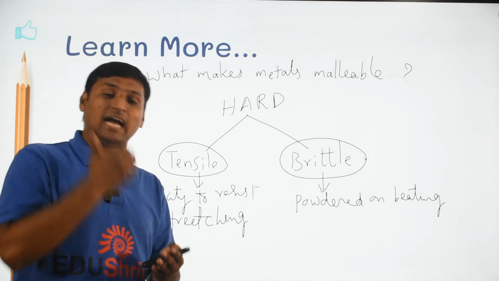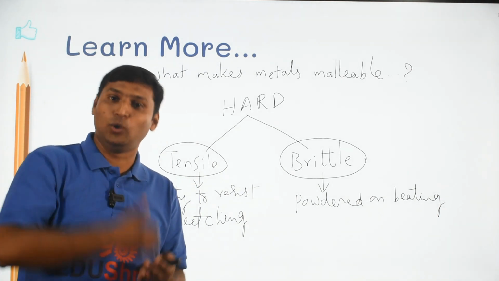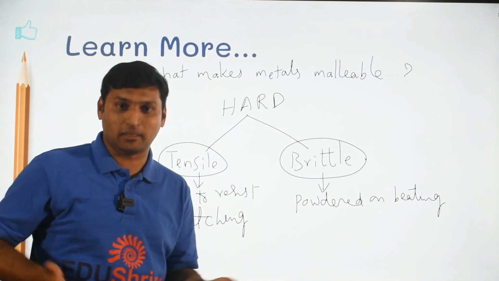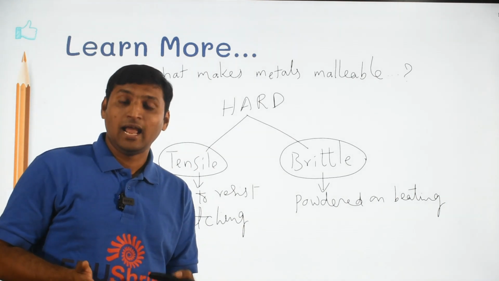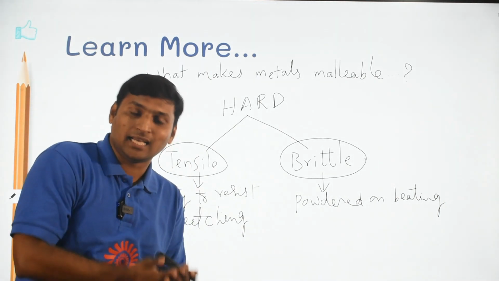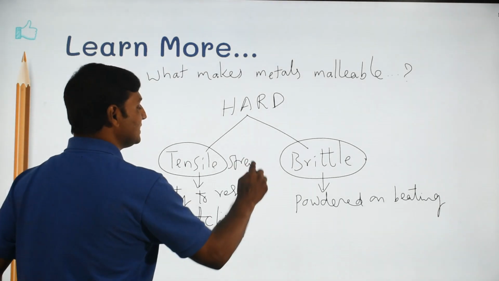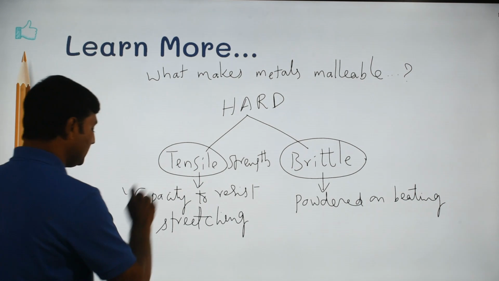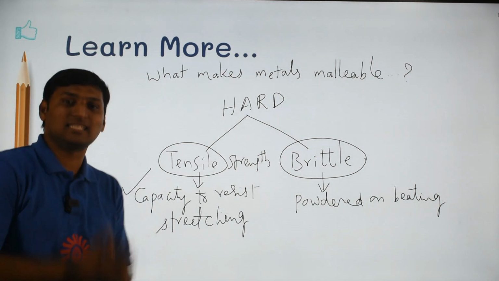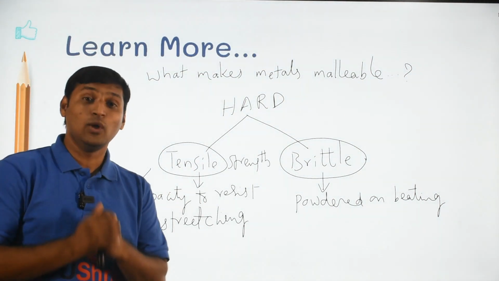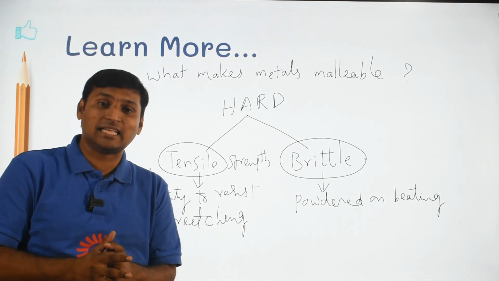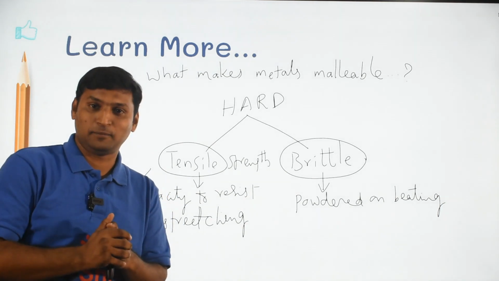Whereas the metals like aluminium, copper, iron, gold, silver, gold being the most malleable metal on this earth, you keep on beating, they keep on stretching. That is because of the capacity called tensile strength. Tensile strength means capacity to resist stretching. Now, that is what makes the metals malleable.